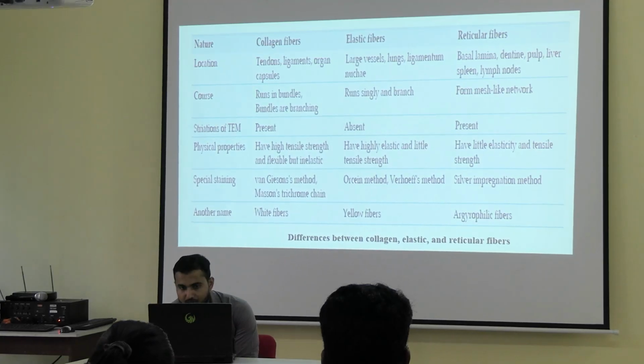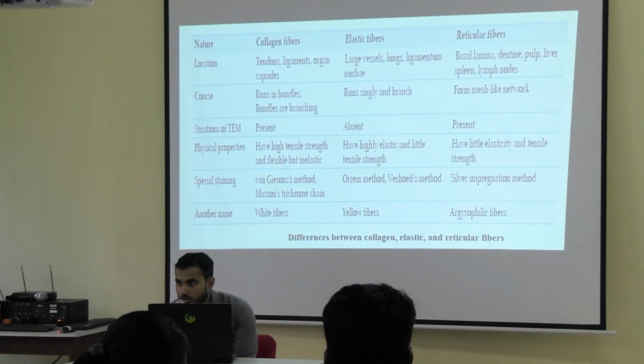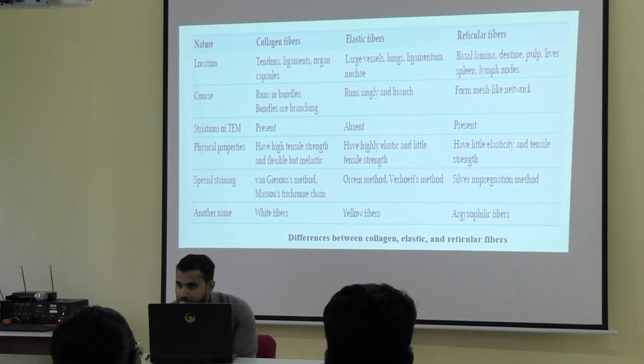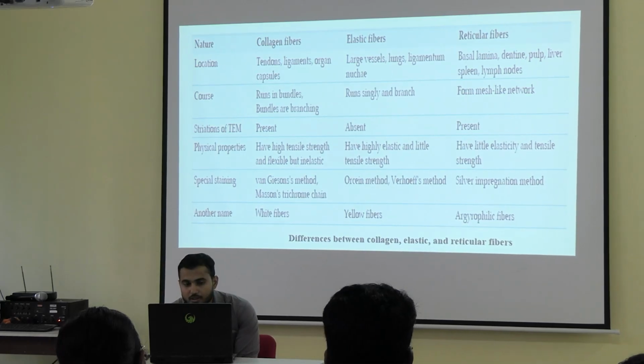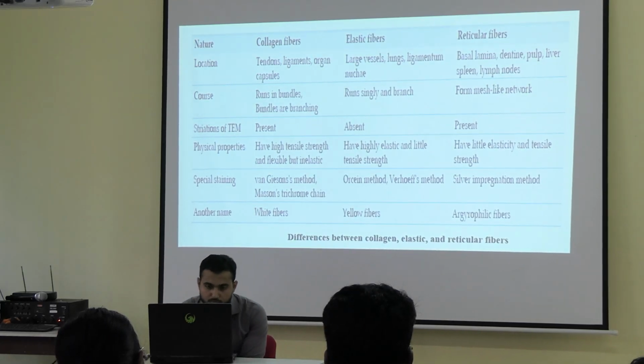Next, the staining. Different staining are used. Okay, so in all the cases same stain cannot be used. Fibers are different, so the staining are also different. Okay, and then the other names given to these fibers.